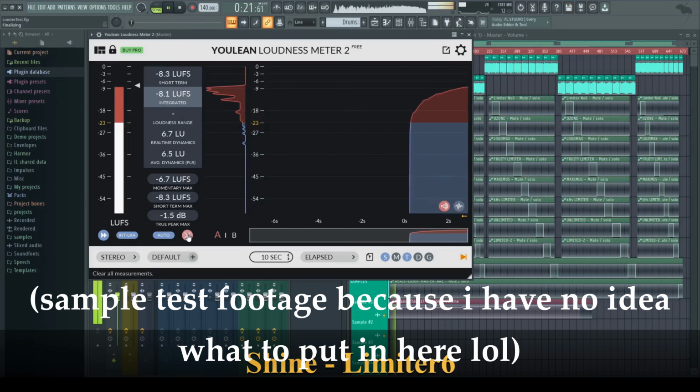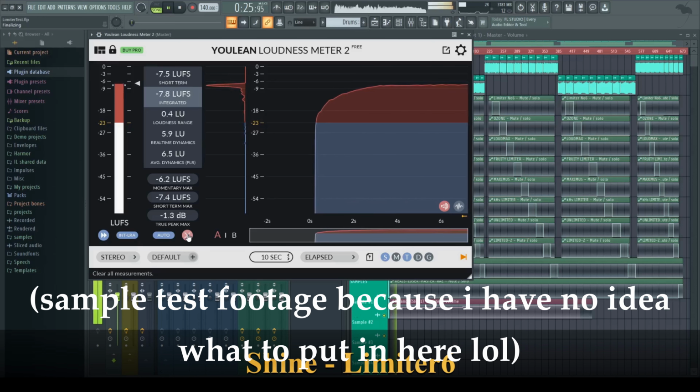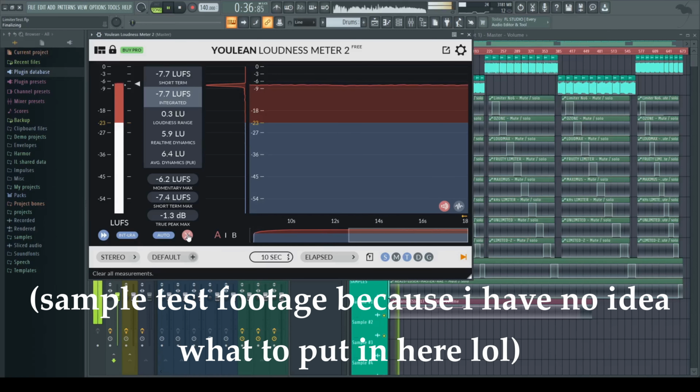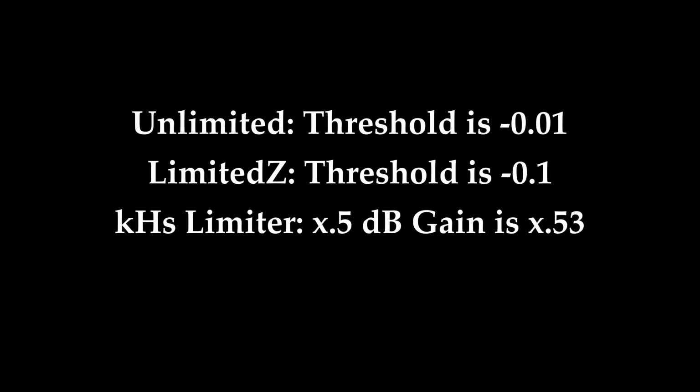For every test, I left the plugins on their default settings, save for activating oversampling and intersampling protection, or true peak limiting as some call it, when applicable. I also deactivated any non-limiter options, such as Ozone's EQ and Stereo Imager or Limiter 6's compressor. There were a few slight variances in settings due to limitations on the limiter side.